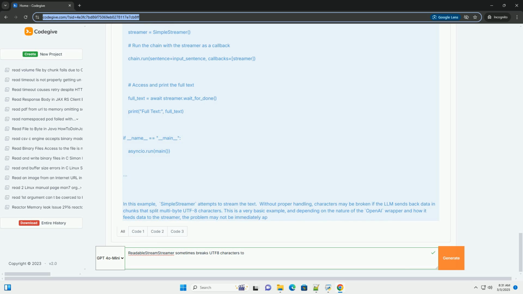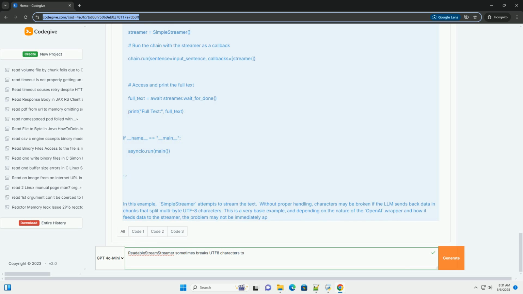Using codecs, alternative. The codecs module provides more sophisticated encoding/decoding tools. You could use its incremental encoder/decoder to handle the streaming. In this version, codecs.getincrementaldecoder UTF-8 creates an incremental decoder that handles UTF-8 decoding piece by piece. The decode method adds the new token and returns the decoded, complete string. The final equals True argument in on_llm_end ensures that any remaining buffered data is decoded at the end of the stream.